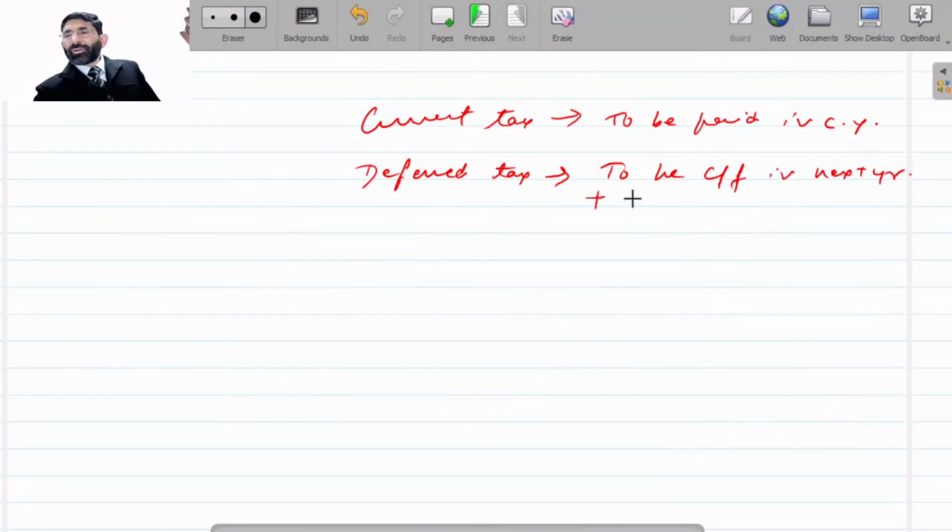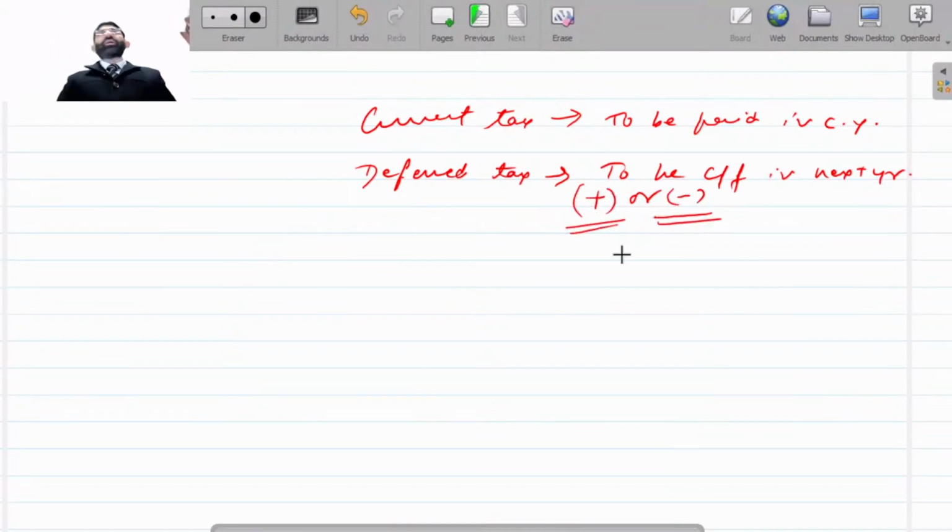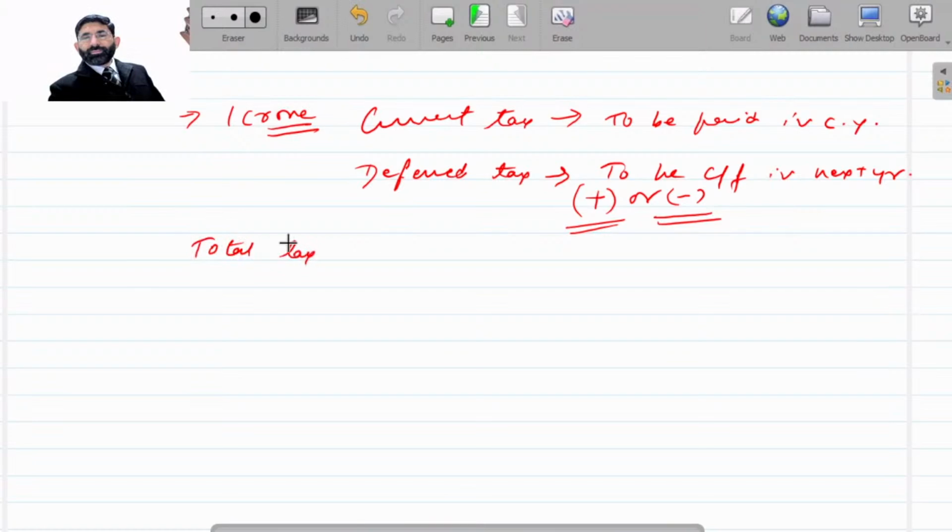It may be in plus or minus. Plus or minus means it may be deferred tax receivable, it may be deferred tax payable. It may be anything. Means we may have a case where current tax is 1 crore and total tax is 1 crore 20 lakhs.